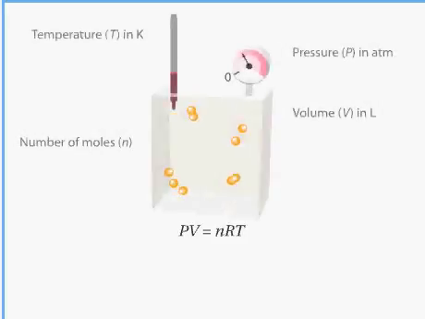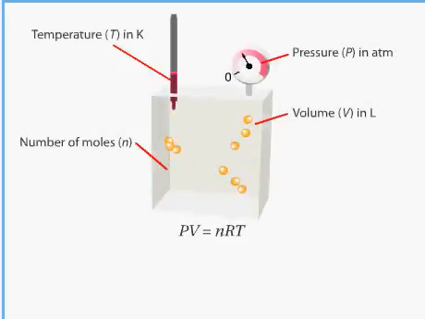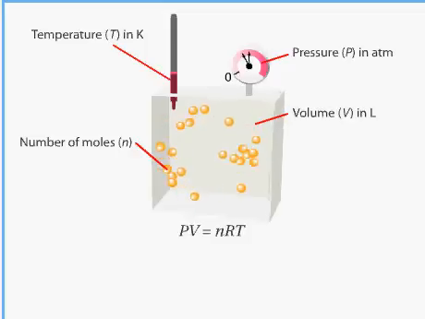The gas constant is very important as it relates four measurable quantities: pressure, volume, temperature, and amount of gas. For example, if we take this constant volume box and add more gas to it, the pressure will increase. If instead we have a flexible container and add more gas, the container will expand.